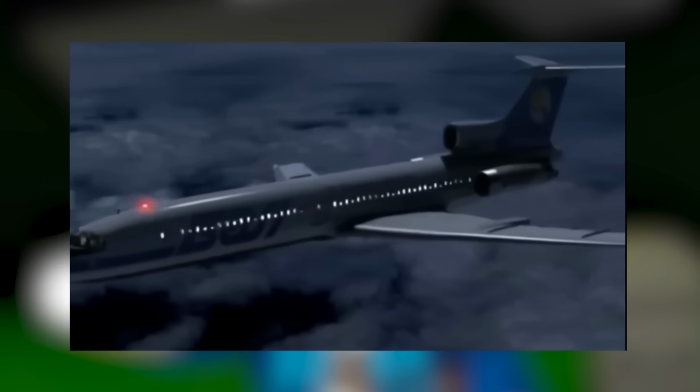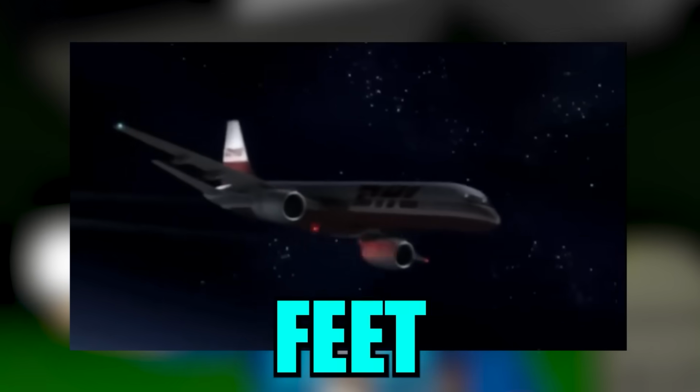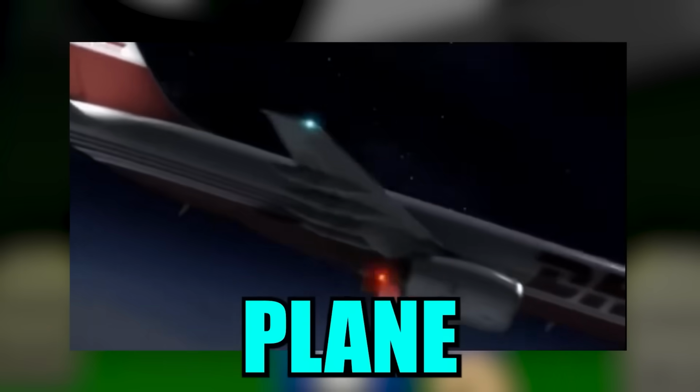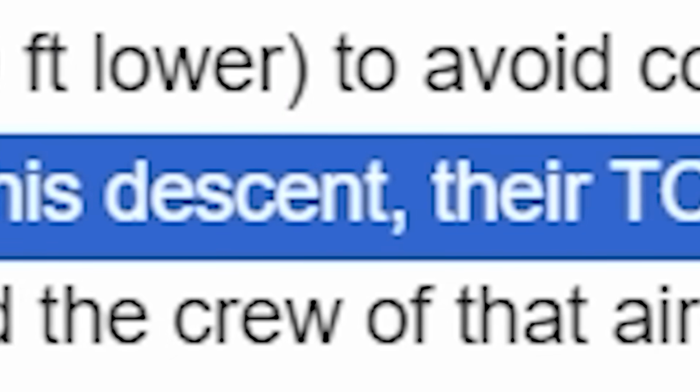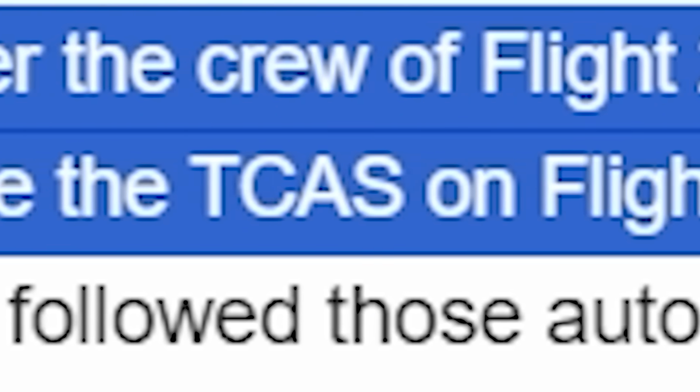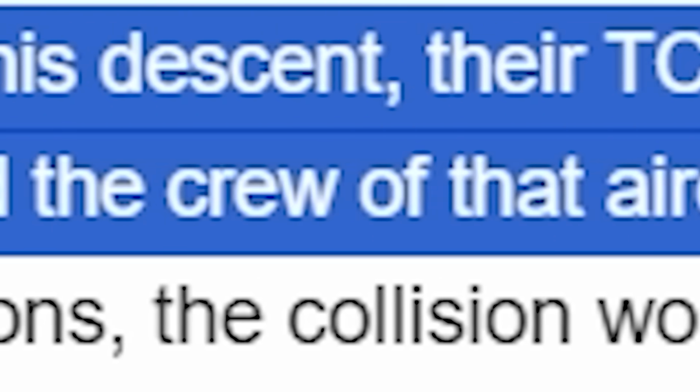And it says here less than a minute before the crash, they're notified of the danger and contacted one of the planes, instructing the pilot to descend to flight level 350, which is 1,000 feet lower, to avoid collision with the other plane. Seconds after the crew of flight 2937 initiated this descent, their TCAS instructed them to climb, while at about the same time the TCAS on flight 611 instructed the crew of the aircraft to descend. Had both aircraft followed their automated instructions, this collision would not have occurred.